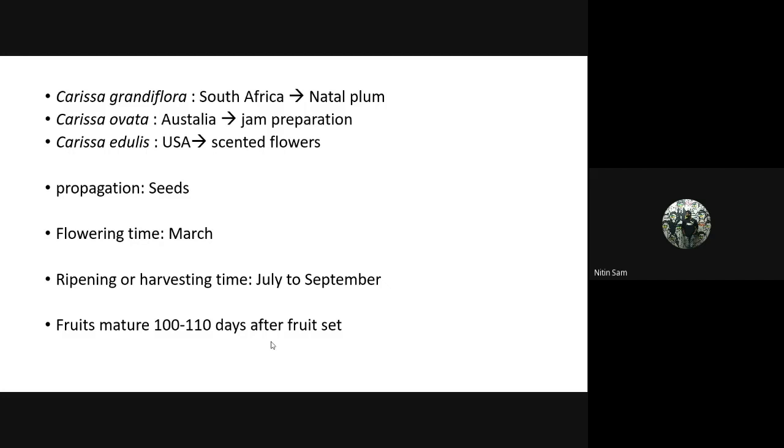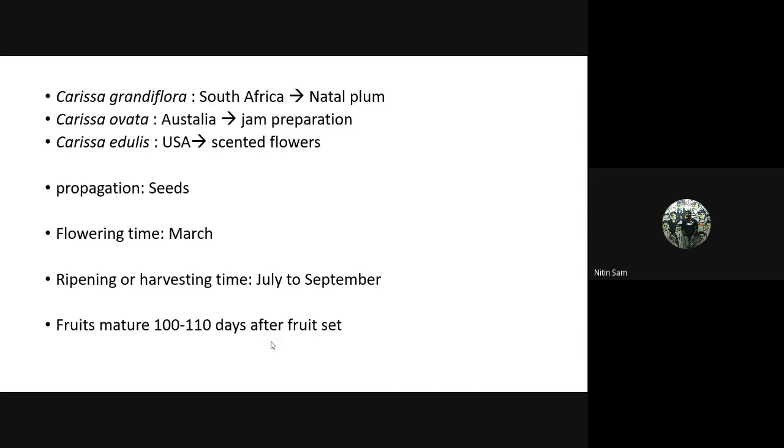There are several species in Karonda. Carissa grandiflora originated in South Africa, and it is called natal plum. Carissa ovata is native to Australia, and it is used for jam preparation. Carissa edulis originated in USA. It has scented flowers. Please remember these species as well.